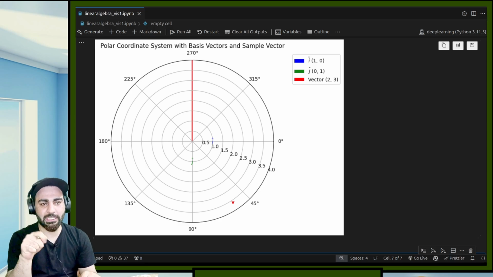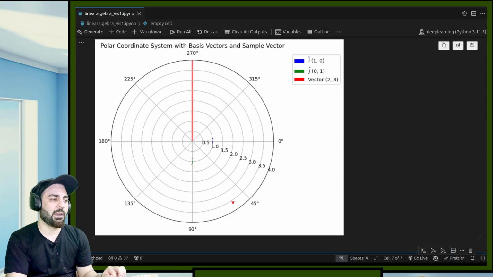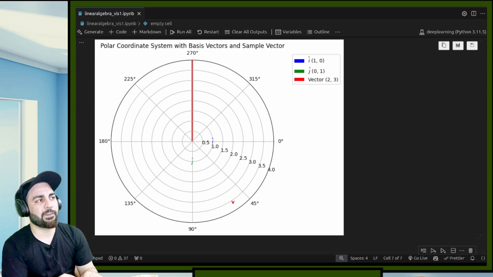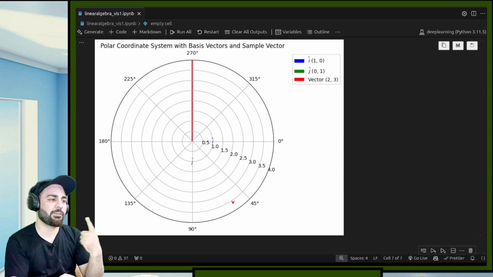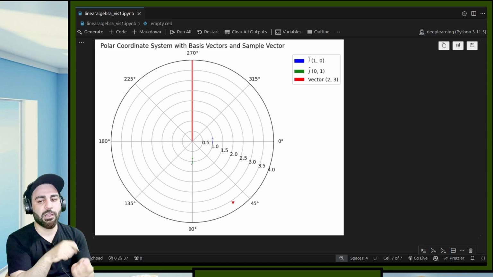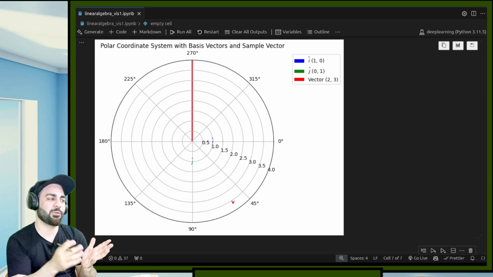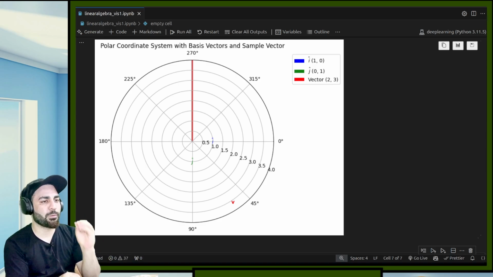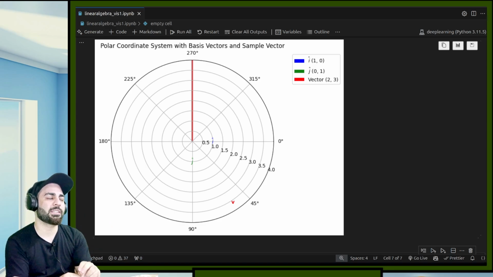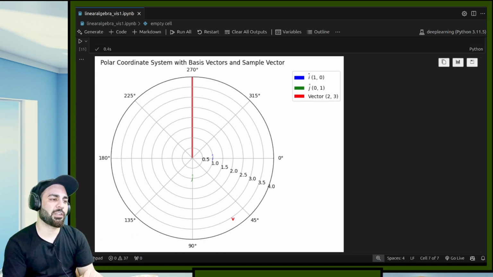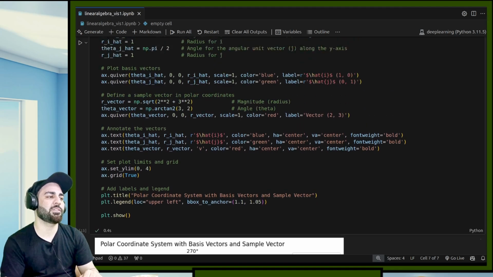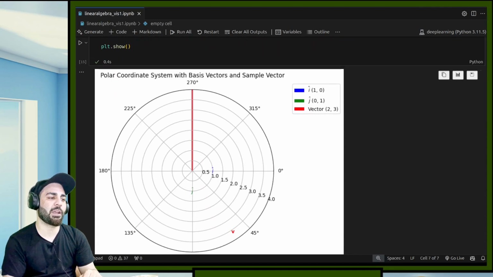So there we have a theta and the r. If you remember from the previous lectures, I have shown you that there are a couple of different coordinate systems. The two things that I explained were the Cartesian coordinate system, and second the polar coordinate system, in which we have this r and theta, and we also saw the conversion between these two. If we have a point, it can be shown by r and theta in the polar coordinate system, and the same point can be shown by some x1 and y1 in the Cartesian coordinate system. I think this is pretty basic code which you should be able to read by now, because you have done a lot of matplotlib.